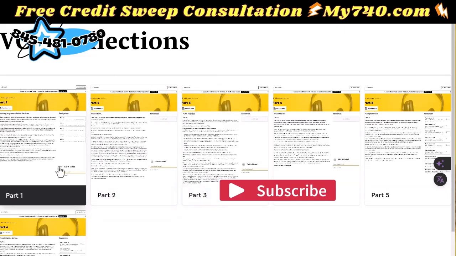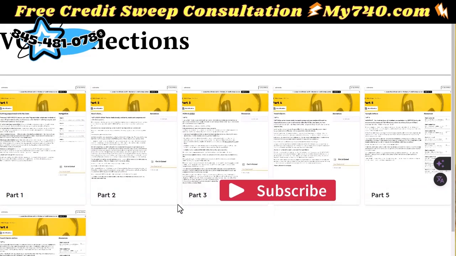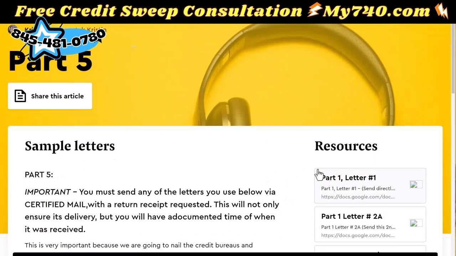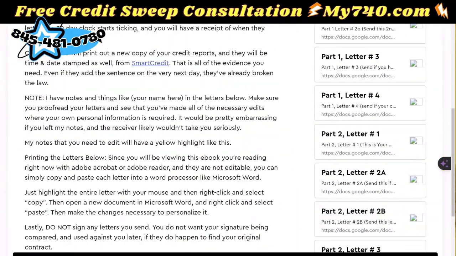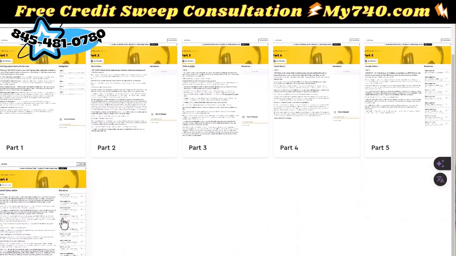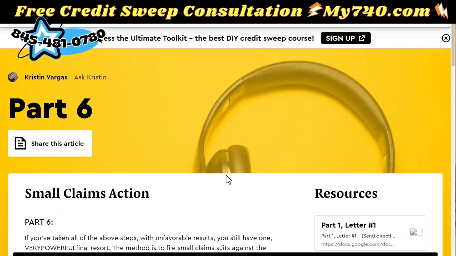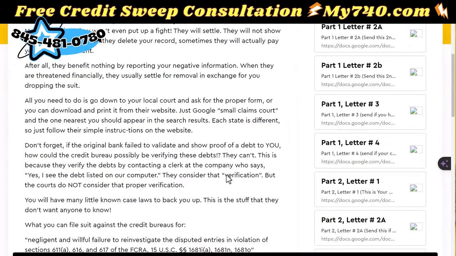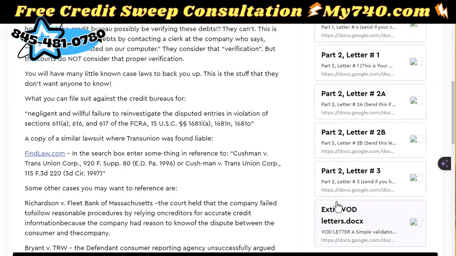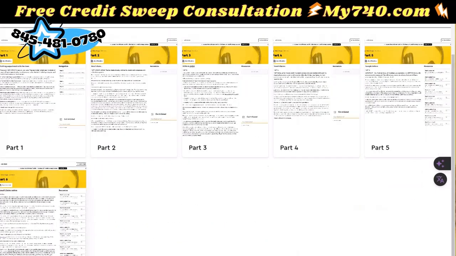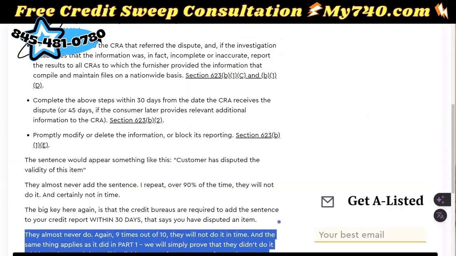We have this entire series broken down into 6 parts with all the letters. If we go to part 5, you're going to start seeing the letters over here on the right under resources, and then the rest are under part 6. Why so many parts? It's much more than just understanding that they have to put a notice on your credit report, right? You need to understand the process. And to do that, you may want to contact me to get access to this, but I'm giving you the condensed version of this.